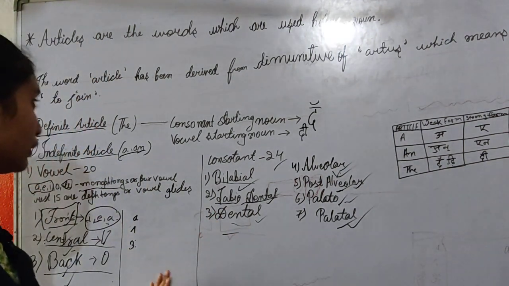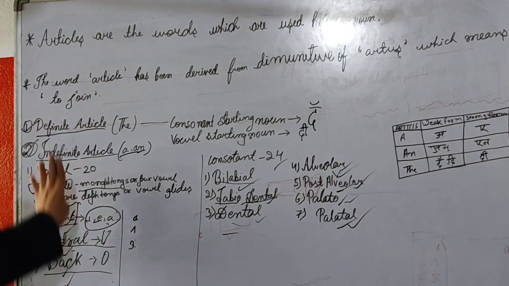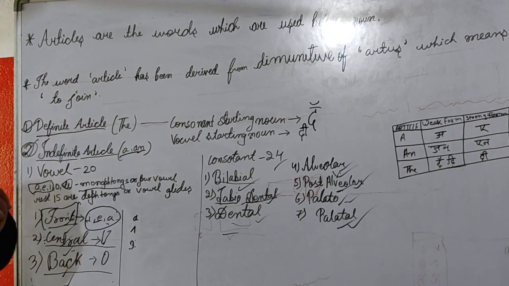Okay. So these are the correct pronunciations of the definite article.